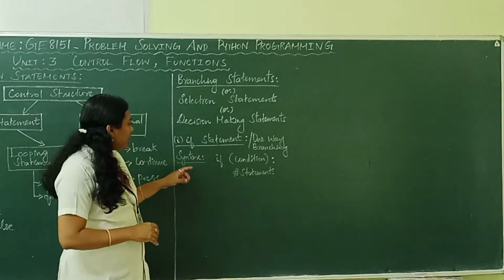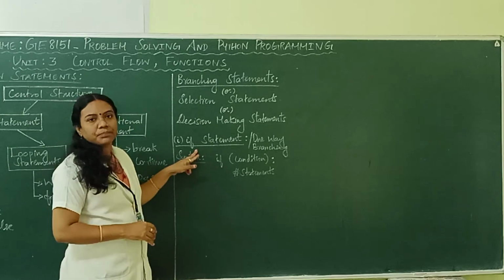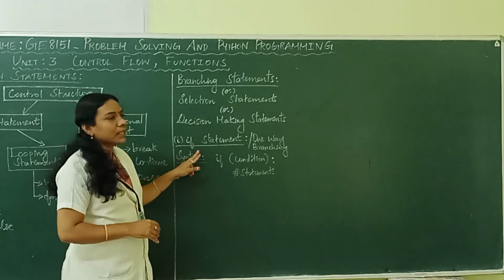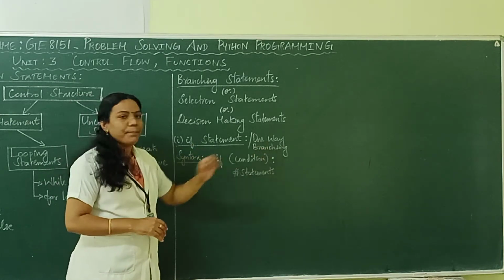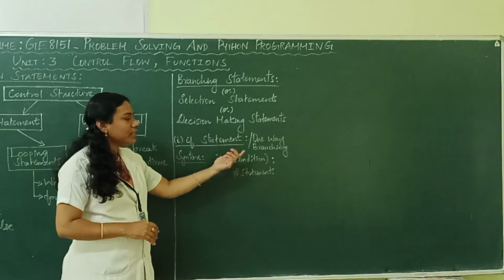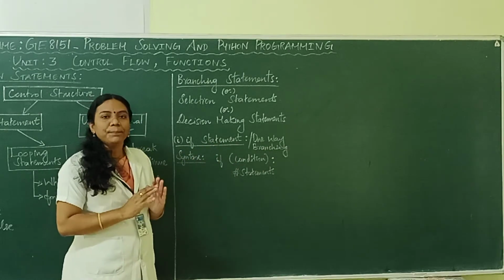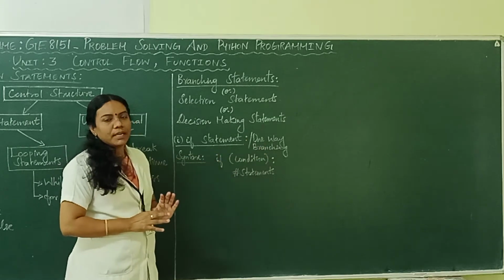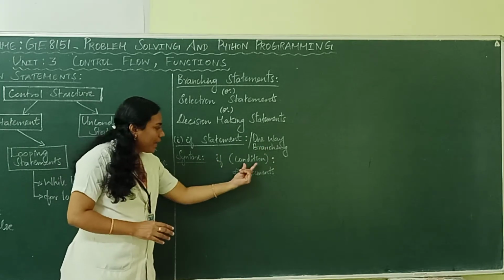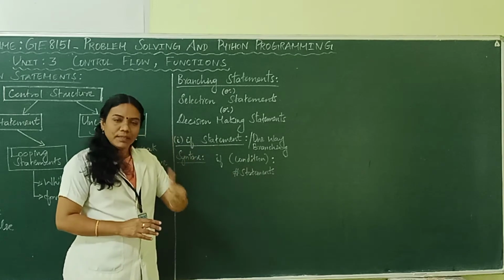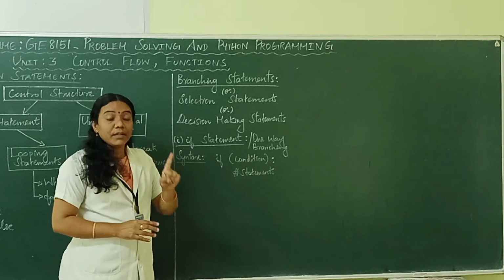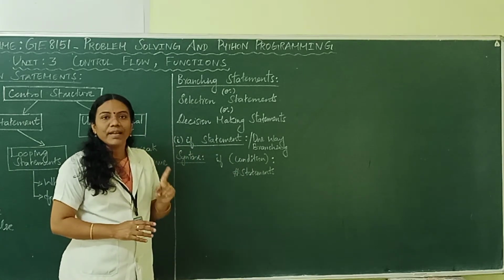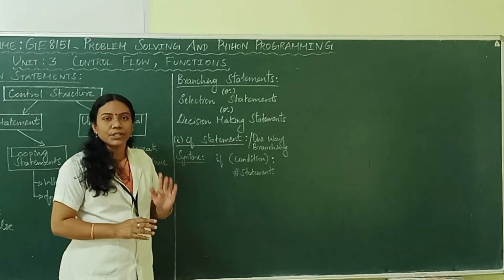The first statement is the if statement. The if statement is otherwise called one way branching, or you can mention it as simple if. But why is it called one way branching? Here we are providing a condition, that is, we are checking only one condition, and it will provide a result whenever the given condition is true.